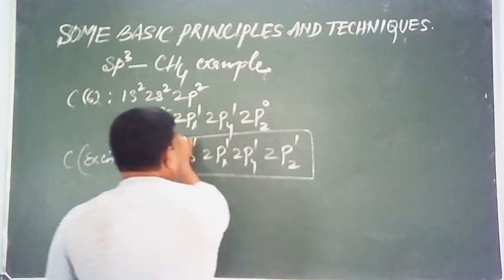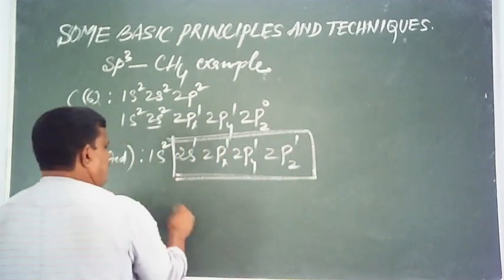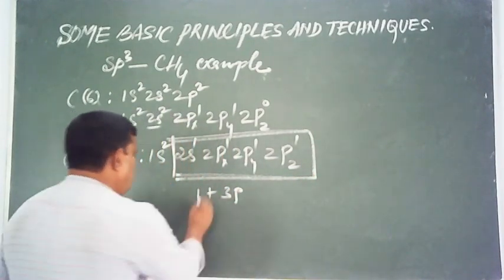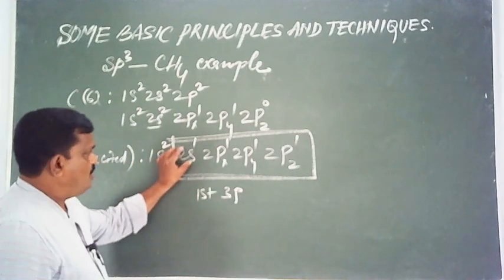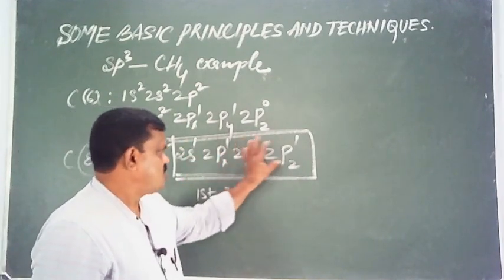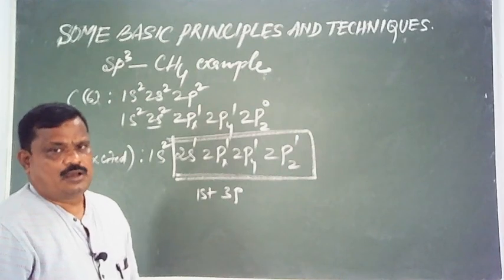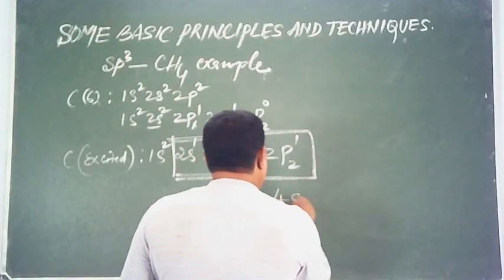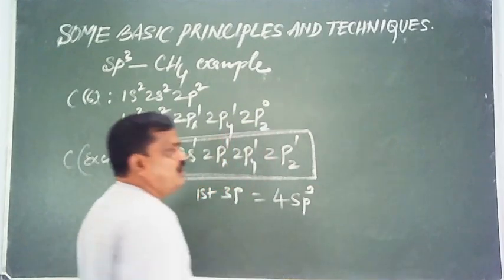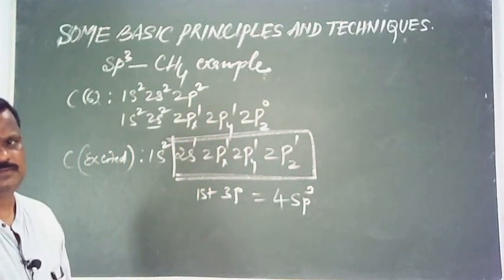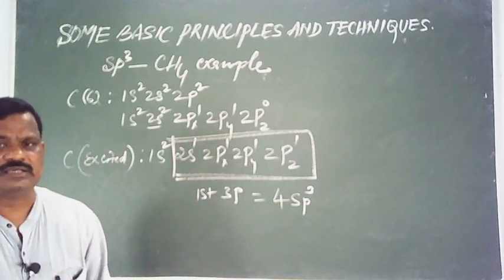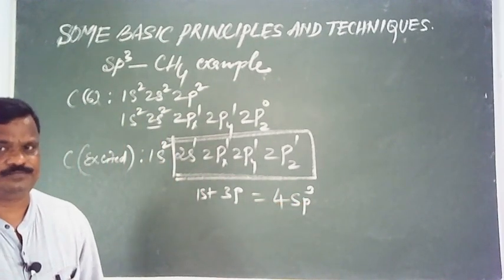So the 1s orbital and 3p orbitals undergo hybridization to form 4 sp3 hybrid orbitals